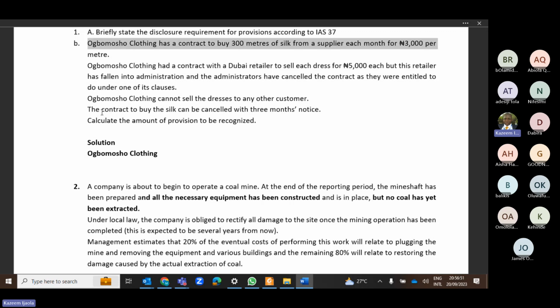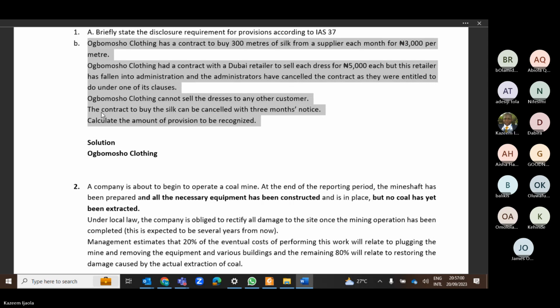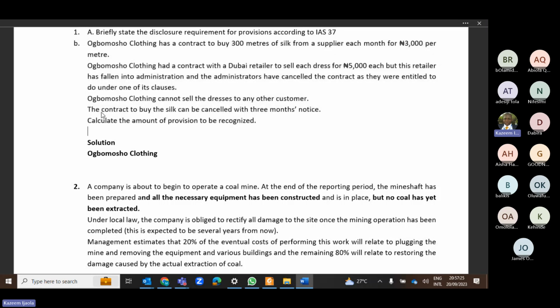Do you really understand this question, ladies and gentlemen? They said Ogbomoso has a contract to buy 300 meters of silk from a supplier each month for 3,000 naira. So Ogbomoso will buy a particular material from a supplier. He will buy 300 meters every month for 3,000 naira, and that material is required for a particular dress. However, the person that we want to make that dress for has fallen into administration. The person said, I don't want the dress anymore. However, I cannot cancel my contract until after 3 months, which means that I need to keep buying the materials for 3 months and probably destroy or do something with it.